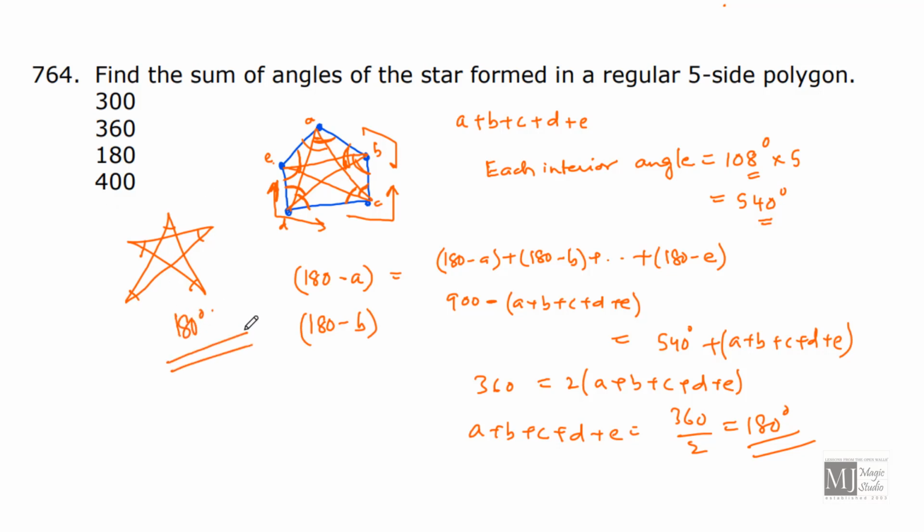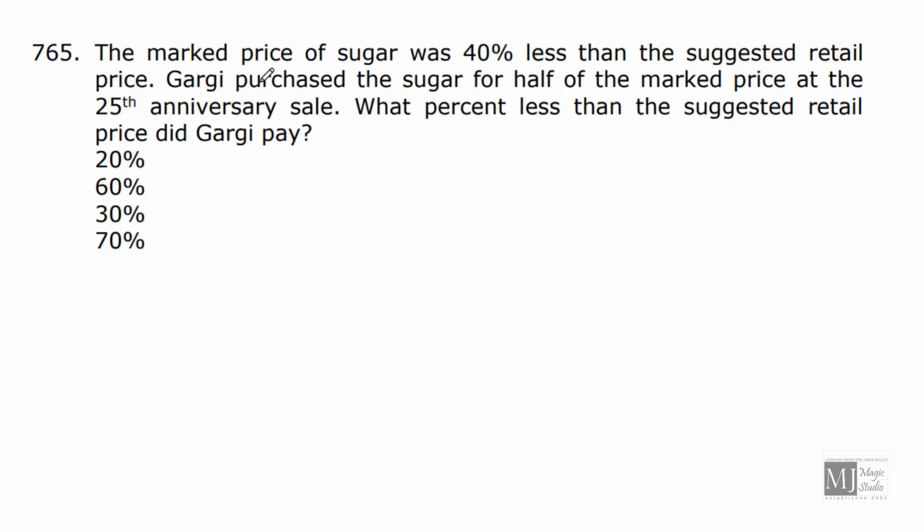The marked price of sugar was 40% less than the suggested retail price. Let the retail price be 100, then the marked price is 40% less, that would be 60. Gargi purchased the sugar for half of the marked price at the 25th anniversary sale.